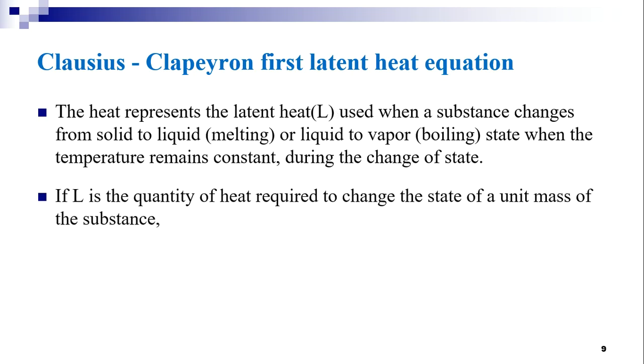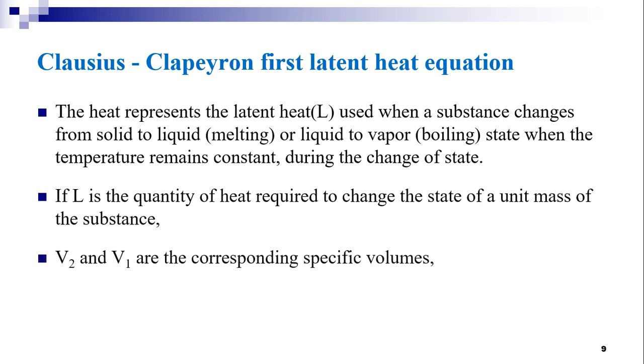If the latent heat L is the quantity of heat required to change the state of a unit mass of the substance, and V2 and V1 are the corresponding specific volumes, where V1 is the initial volume and V2 is the final volume of the substance when it changes state, that is, during the phase transition.